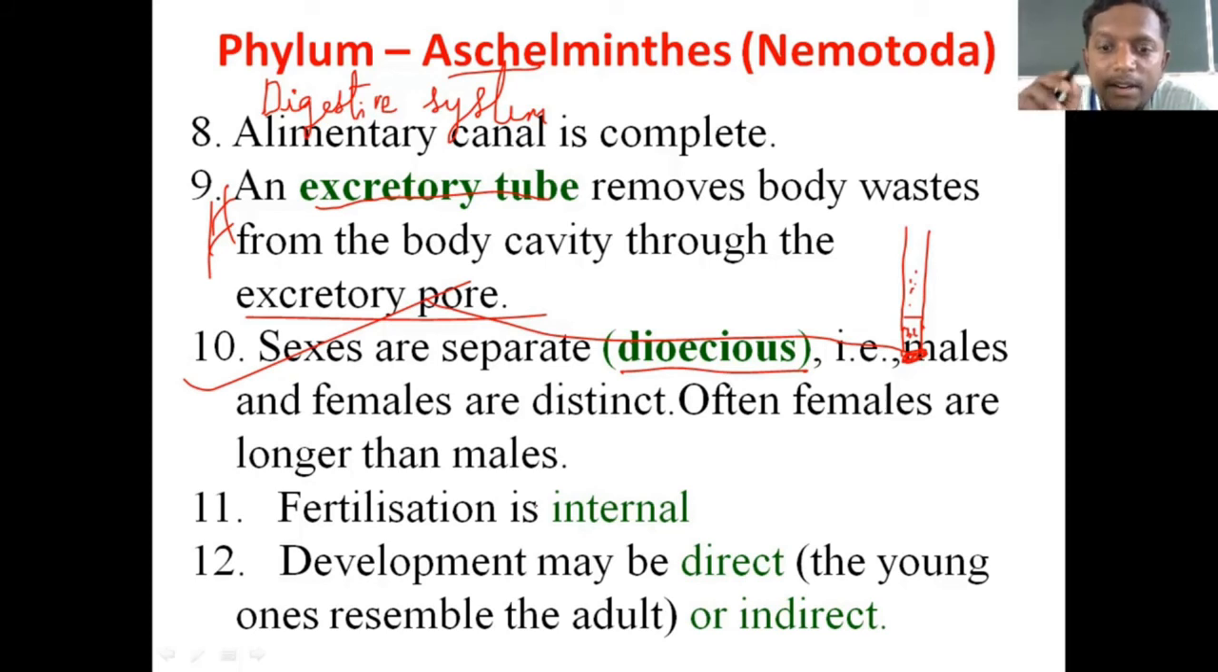Now, here, development may be direct, wherein the young ones will be similar to the adult, or indirect. So there is a hint for us. Maybe from this phylum, there will be some advancement in development. Maybe in future, there will be the dominance of direct development. Just guessing. We'll see in the next phylum what exactly happens. Okay. So to mention, fertilization is internal, no explanation, and development may be direct or indirect.